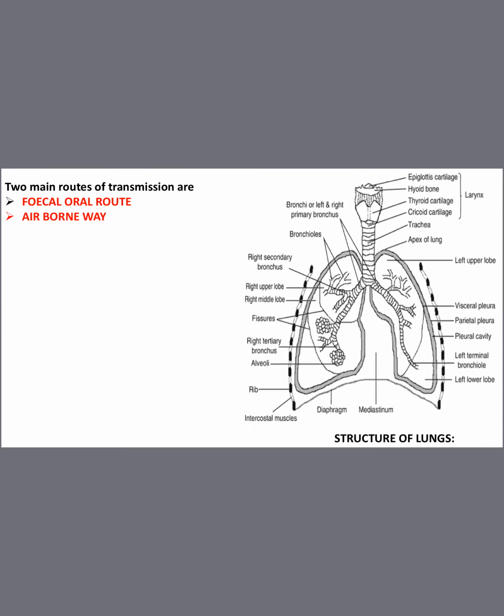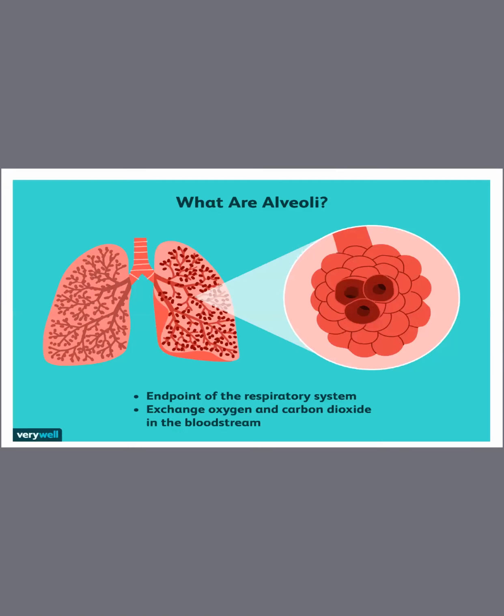And now coming to what are alveoli. Alveoli is the end point of the respiratory system, and the exchange of oxygen and carbon dioxide in the bloodstream happens there. Gaseous exchange is not the only function of alveoli. There are many other functions, but the main function is the exchange of oxygen and carbon dioxide. But you should remember, alveoli is the end point of the respiratory system.